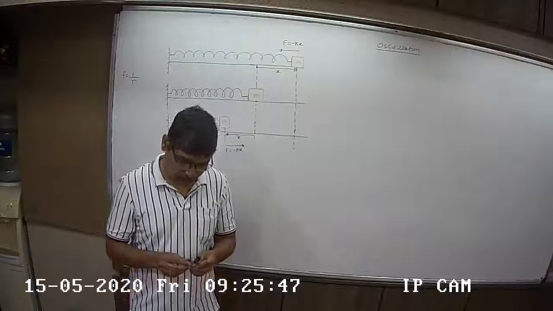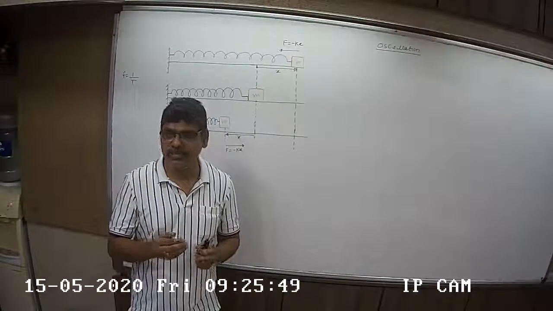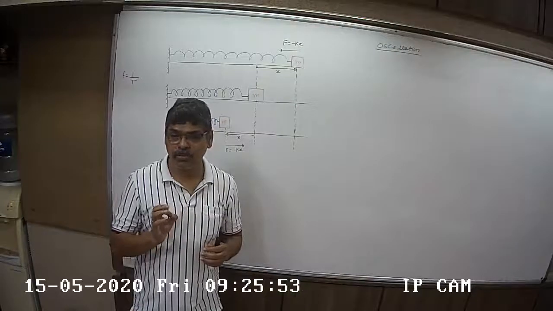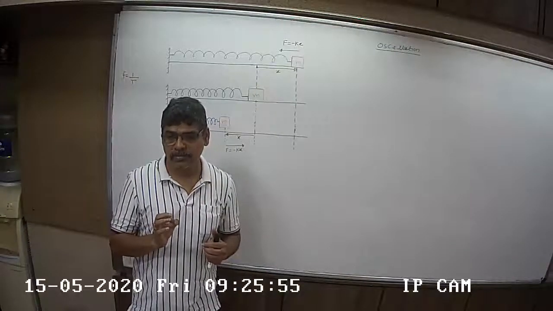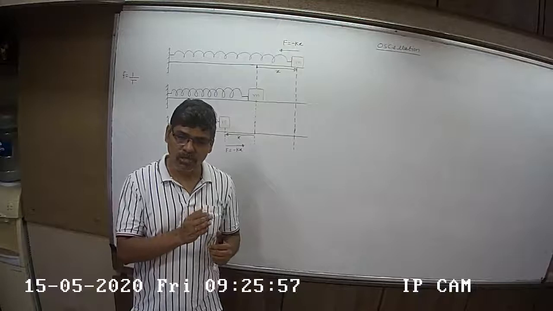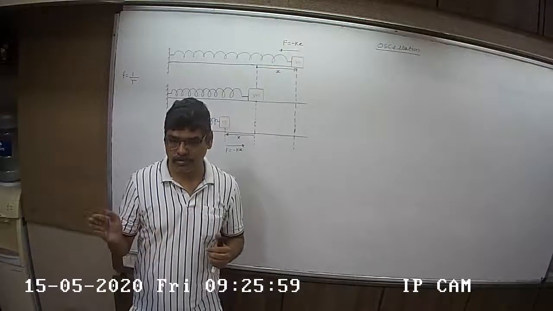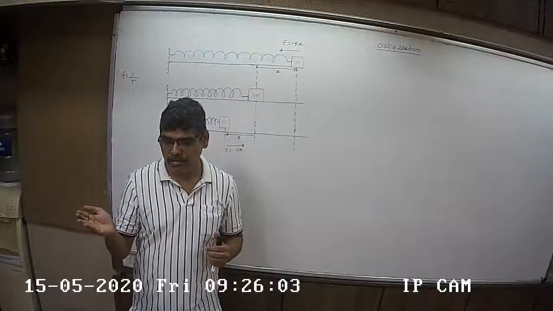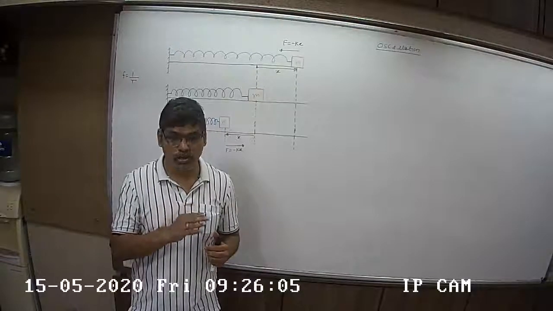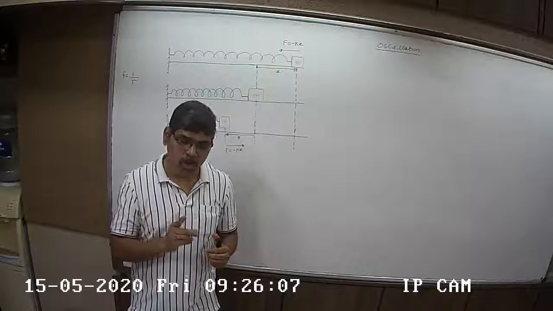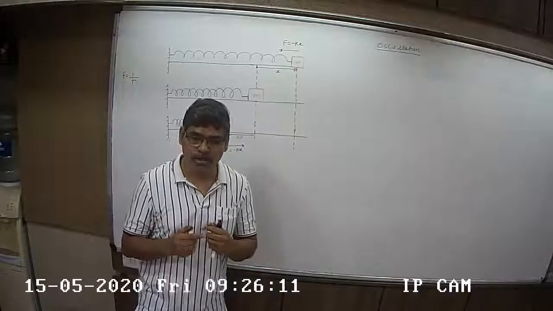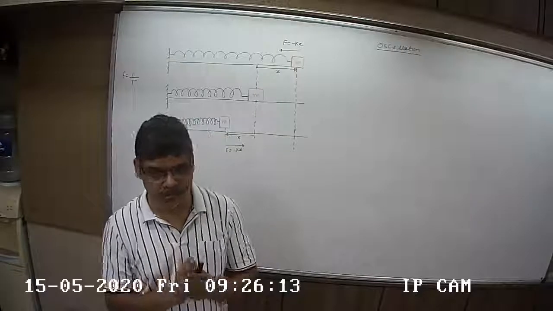Now, pay attention. Oscillation is a type of periodic motion. Please remember that. Remember one thing, all oscillatory motions are periodic. But all periodic motions are not oscillatory. For example, UCM is periodic but not oscillatory. But all oscillatory motions are periodic motions. You can say oscillatory motion is an example of periodic motion.